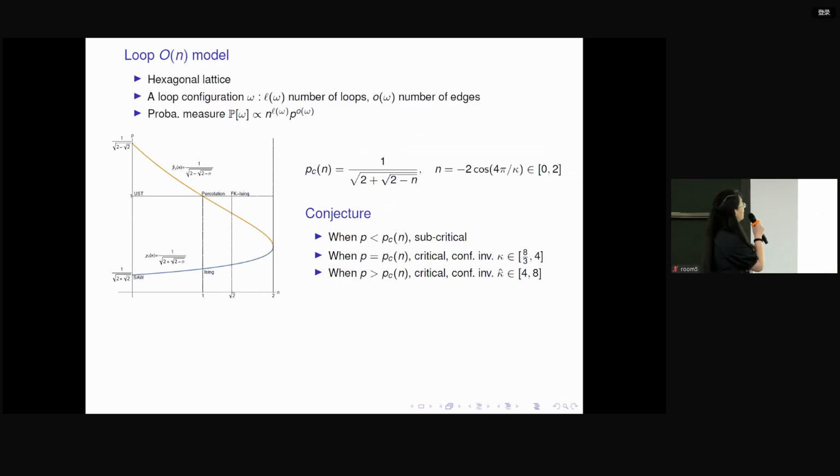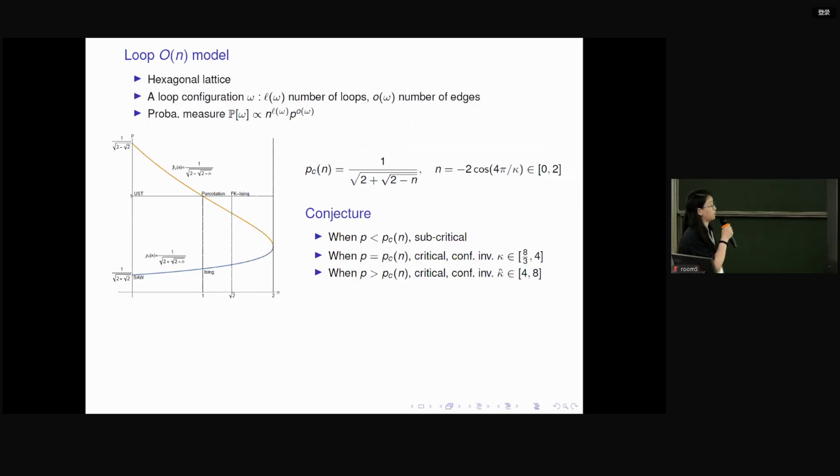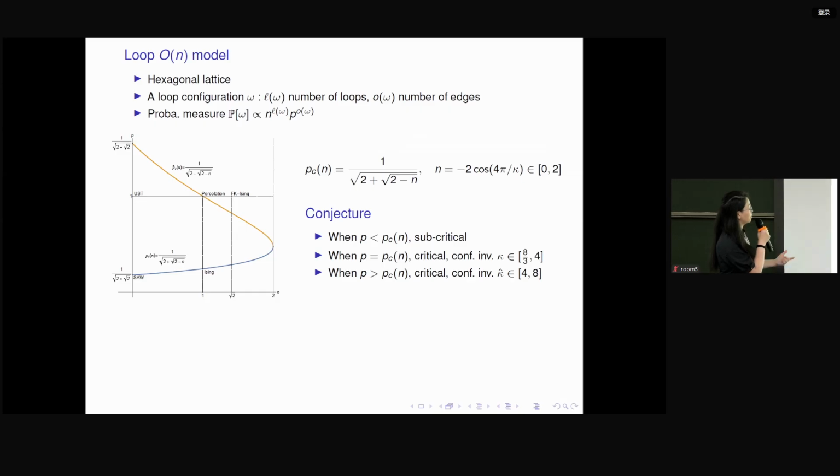This model has a very long history in physics, and there are various conjectures about it. Today I'm going to focus on one particular conjecture. Of course, the large-scale behavior of this loop O(n) model depends on the parameters p and n. The conjecture says that if I fix the loop weight n between 0 and 2, then there exists a very special value of p, which we call p_c(n). The formula is 1 over square root of 2 plus square root of 2 minus n.